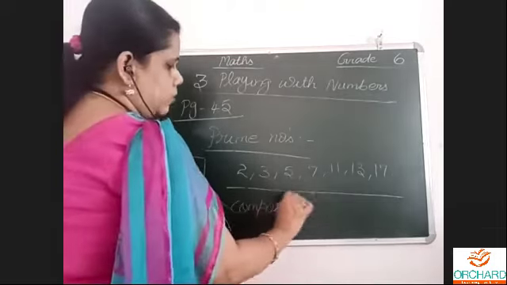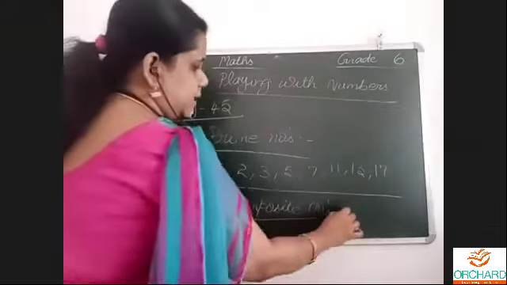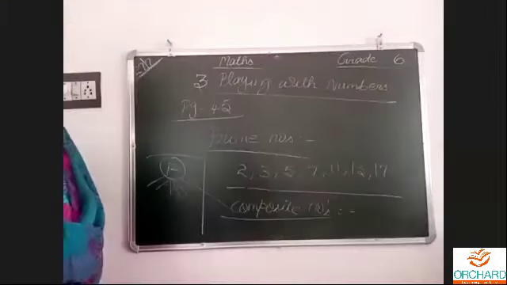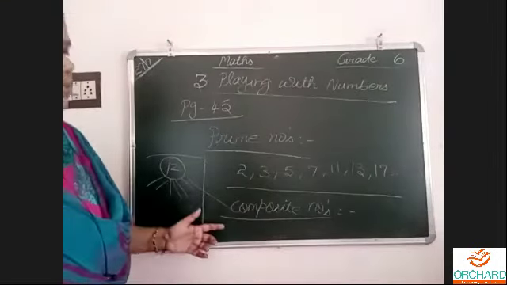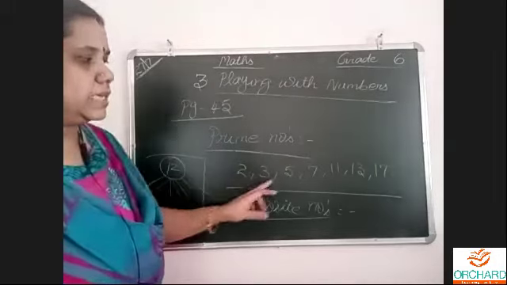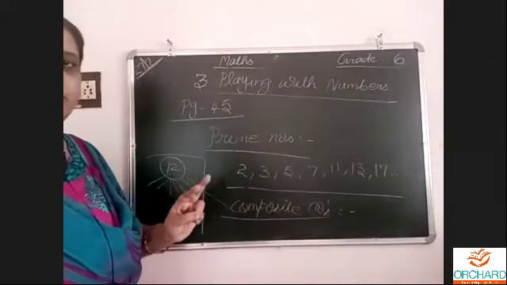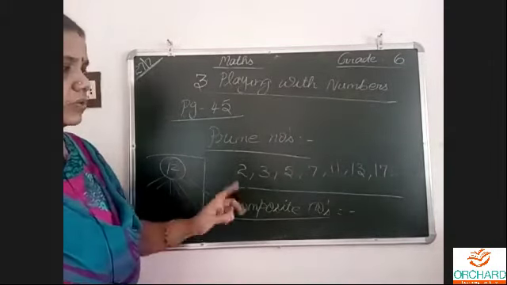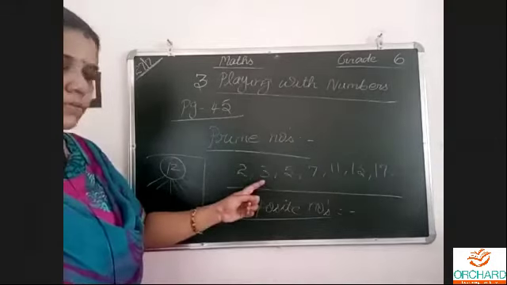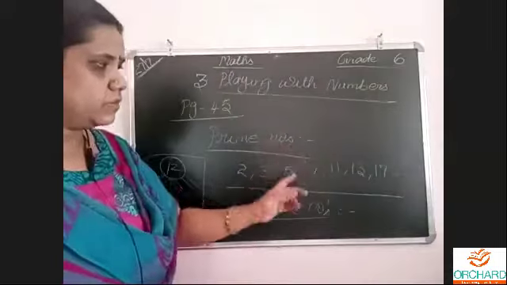Composite numbers. I don't know whether you had this in 5th standard or not, because I have not taken 5th standard maths recently. But these are the things. Prime numbers are those which come in their own table and one table, which means only 2 factors. Factors of 2 are 1 and 2. Factors of 3, 1 and 3. Factors of 5, 1 and 5. Factors of 7, 1 and 7.